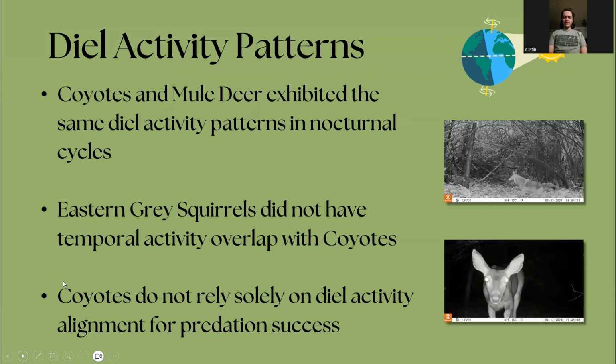From this chi-square test, we found that the coyotes and mule deer exhibit the same diel activity patterns in nocturnal cycles. However, the eastern gray squirrels did not have temporal activity overlap with the coyotes. This went against our hypothesis that the coyote shared some form of temporal activity overlap with all of its prey. From this, we believe that coyotes do not rely solely on diel activity alignment for predation success.